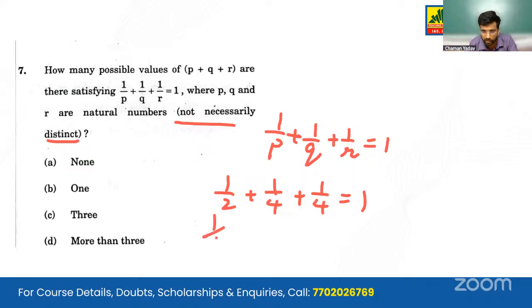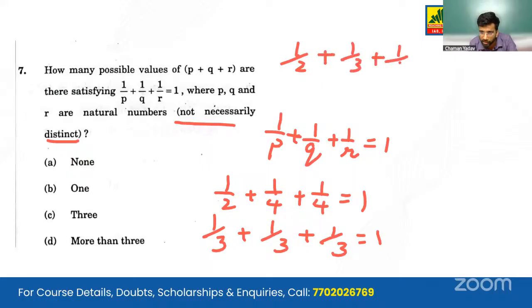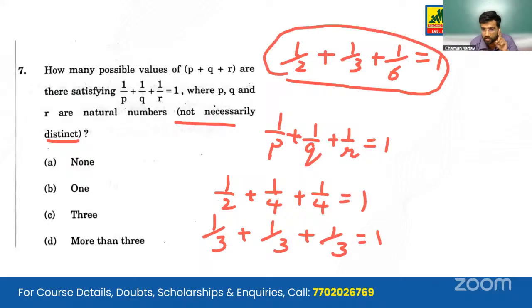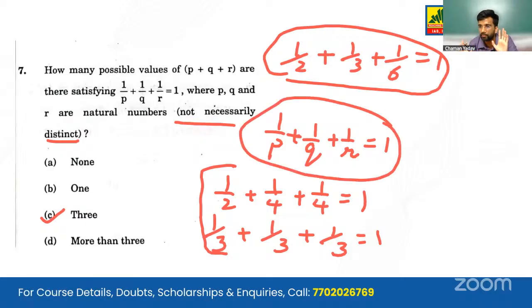Then in the next case, 1 by 3, 1 by 3, 1 by 3: three 1/3s make 1. Then we also can have 1 by 2 plus 1 by 3 plus 1 by 6. It will also give us a whole 1. But after this, only these 3 are our possibilities. So the correct answer will be C, 3 only. If we take 1 by 4, then this entire situation gets disturbed, so we do not write that answer. So the correct answer is 3 only.